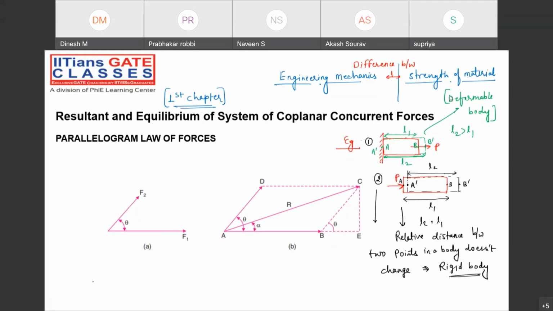Strength of material deals with deformable bodies. Engineering mechanics deals with rigid bodies. Are all of you understanding my point? Please note it down.